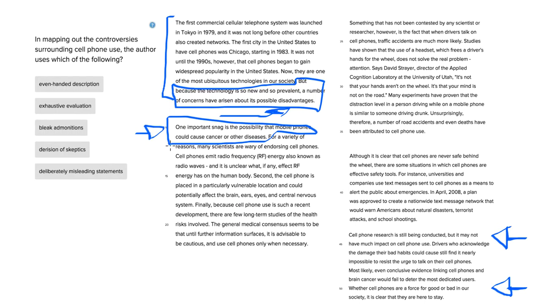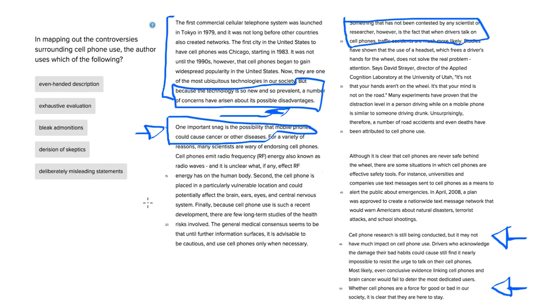One important snag is the possibility that mobile phones could cause cancer or other diseases. This makes sense. If people believe it causes cancer, then that means people are worried about it having some disadvantage. Another topic sentence here: something that has not been contested by any scientist or researcher, however, is the fact that when drivers talk on cell phones, traffic accidents are much more likely. Well, if talking on cell phones can cause traffic accidents, then this is also a disadvantage.